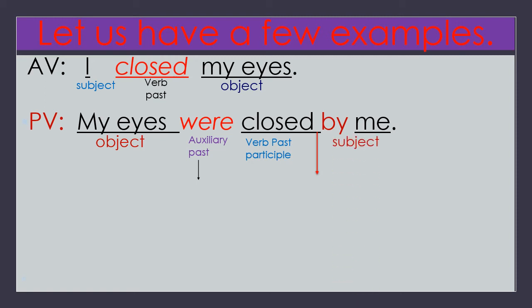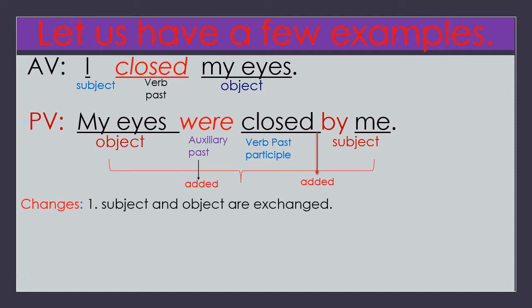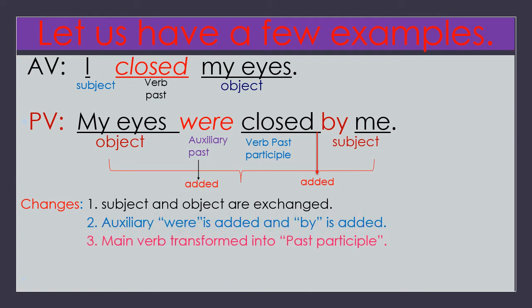And here subject me, same. I is changed into me. And we have added auxiliary verb and preposition by. These two things are added. See here, object and subject are exchanged. These are the changes that we find. Same changes. Subject and object are exchanged. Auxiliary verb is added and by is also added. Main verb transformed into past participle. Subject is changed into pronoun.